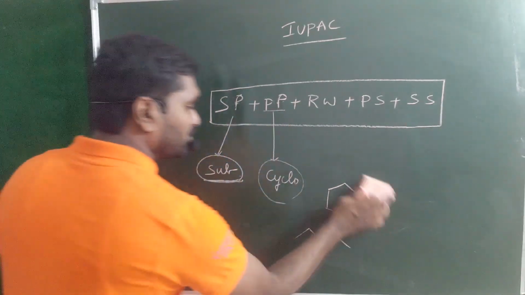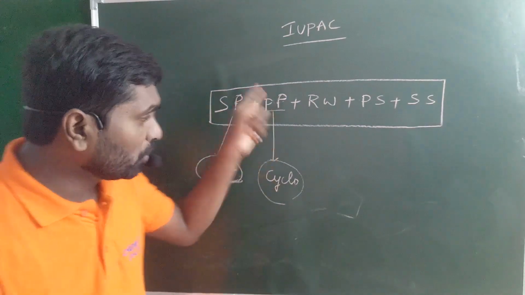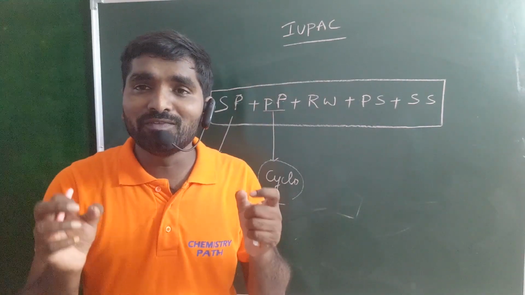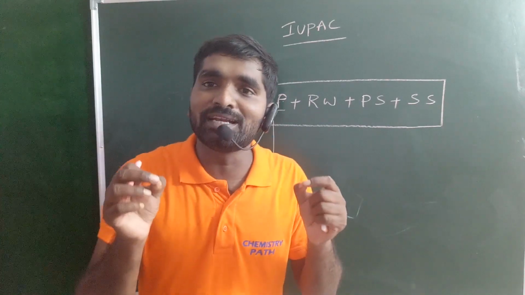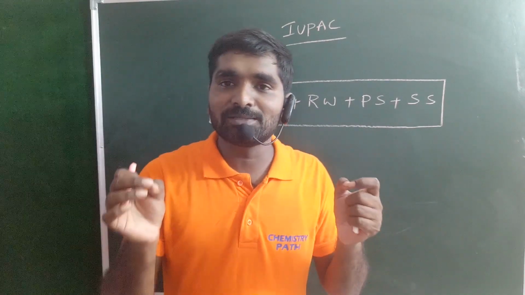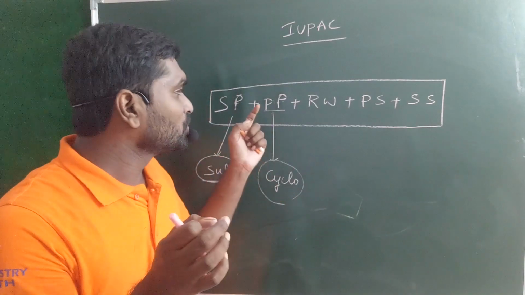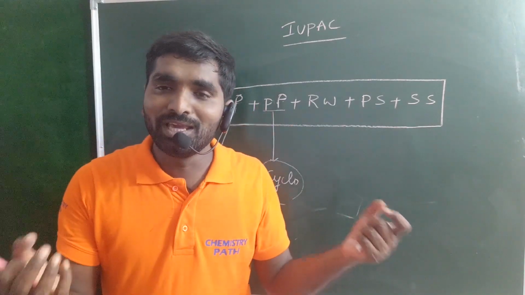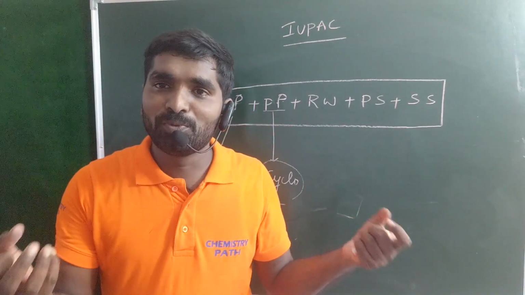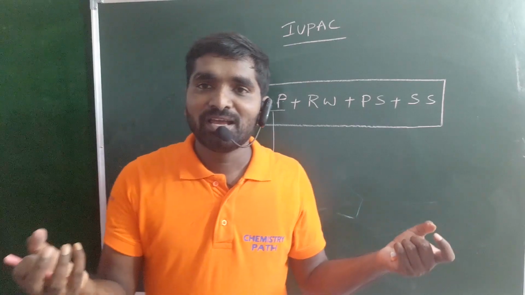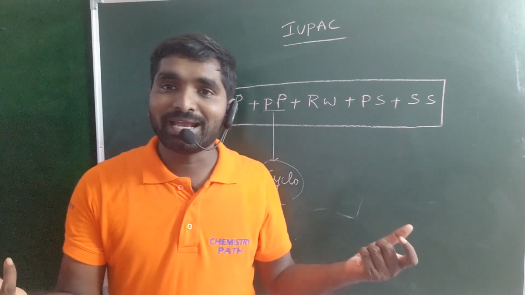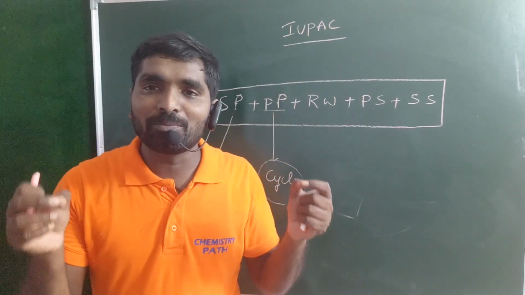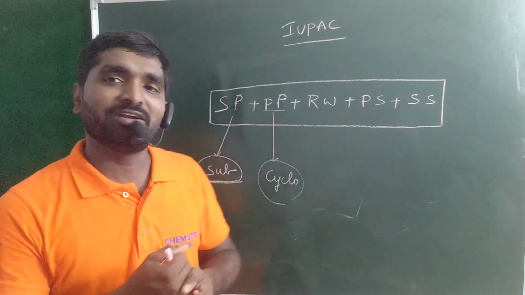Next one, the root word. You know that one. The root word indicates the number of carbon atoms present in the longest chain. For 1 carbon, meth; 2, eth; 3, prop; 4, but; 5, pent; 6, hex; 7, hept; then oct, non, dec.